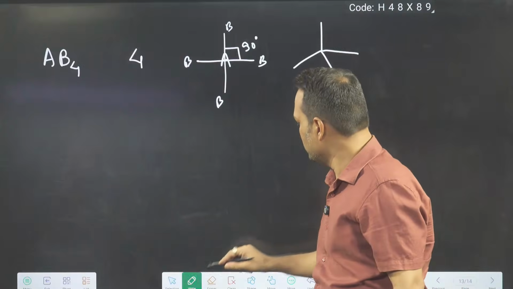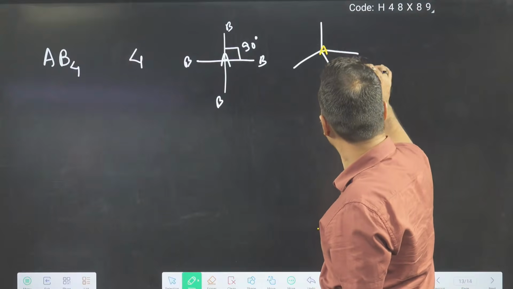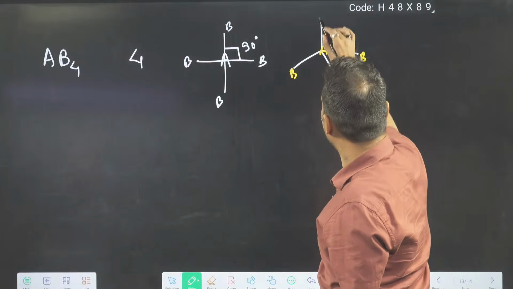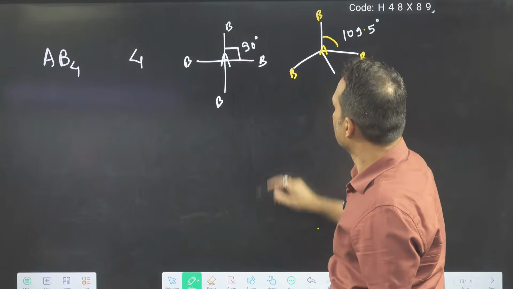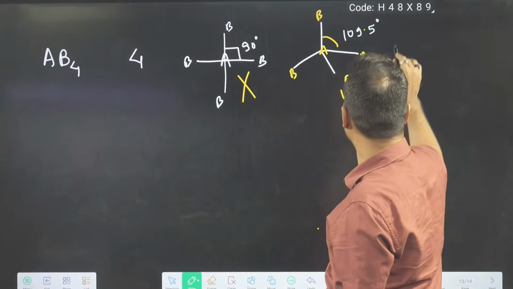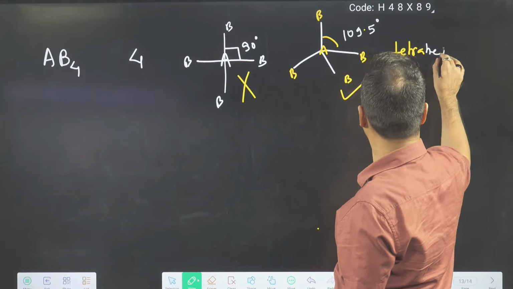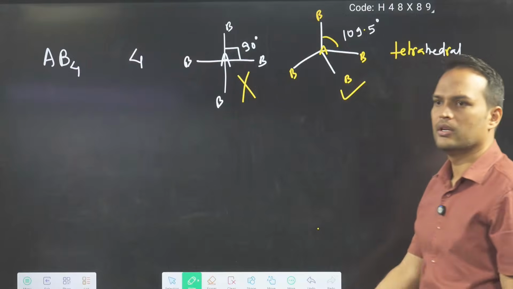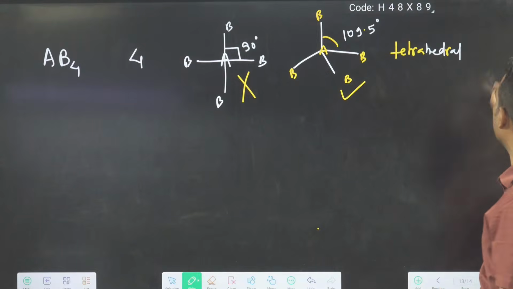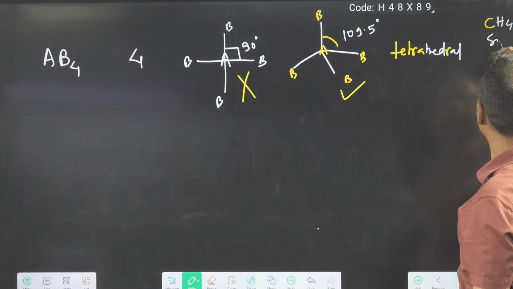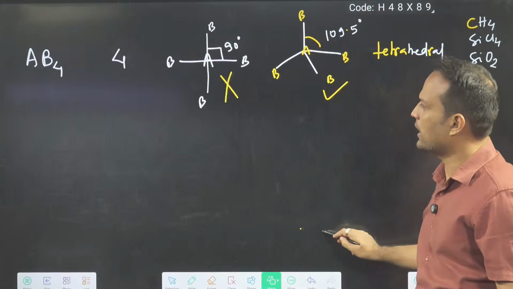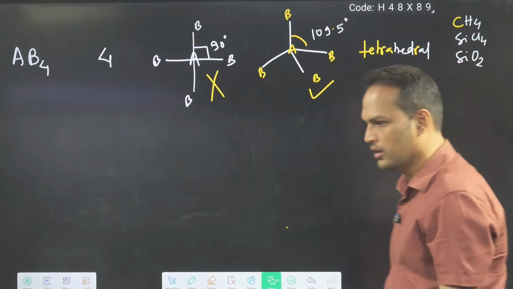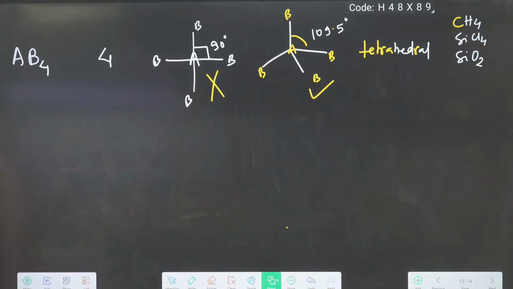A atom is here and B atoms are here, and every angle is 109.5 degree. So this one is wrong, this one is correct, and this is known as tetrahedral. This one is known as what? Tetrahedral. Like methane, SiCl4, SiO2, all are what? Tetrahedral. Clear to everyone? Dekh lo.